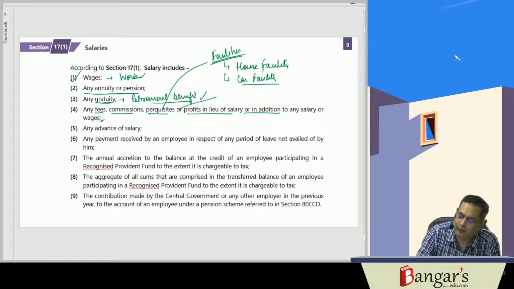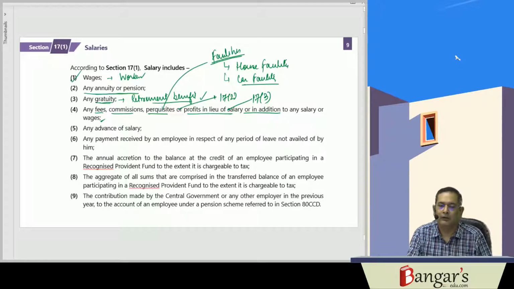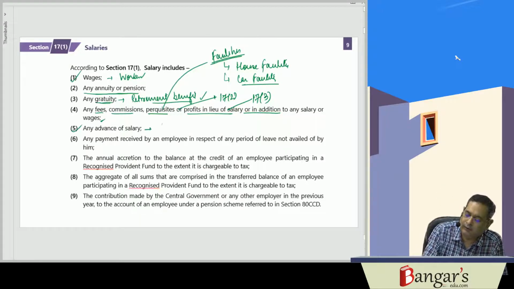Perquisites are defined under 17(2), and profits in lieu of salary is defined in section 17(3). Then if any advance salary is received, the same will be taxed under this head. Then earned leave salary.